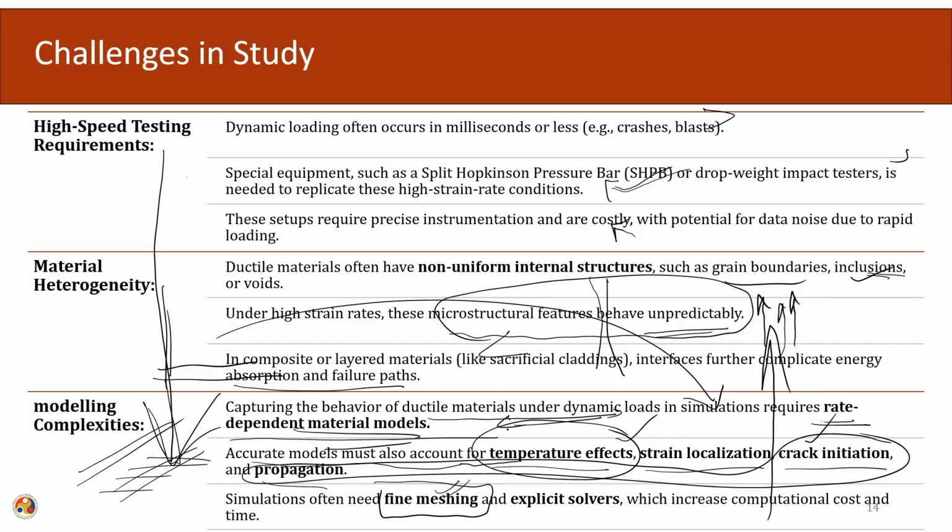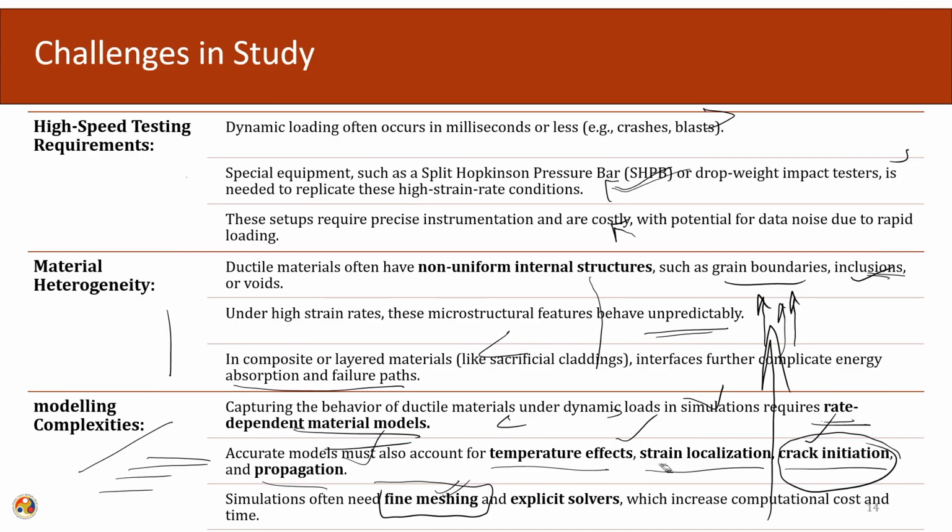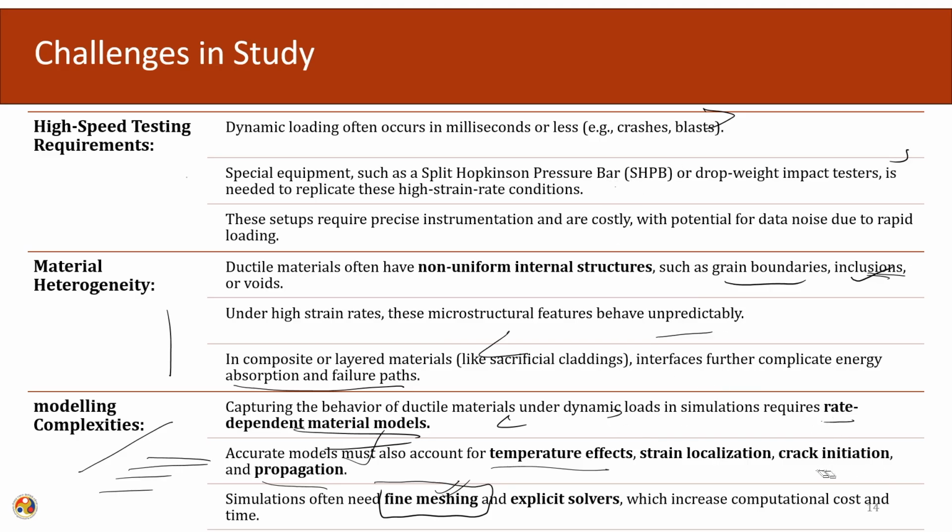We have to develop mathematical models that also cater for the effects not accounted for in the experiments, such as temperature effects and uncontrolled crack initiation and propagation. And after that, the finite element model needs a very fine mesh, which in turn increases the computational cost and requires very powerful computation.